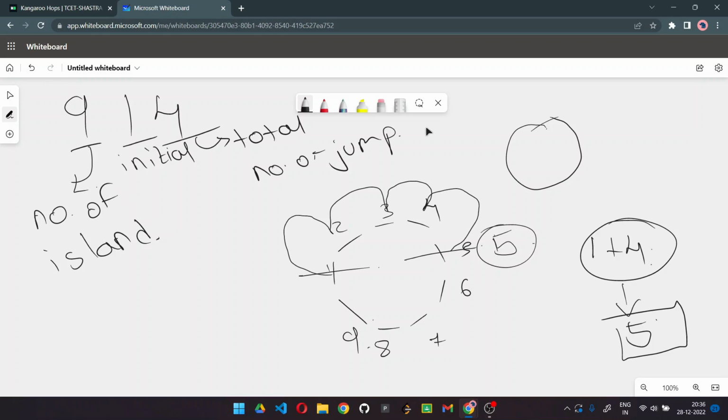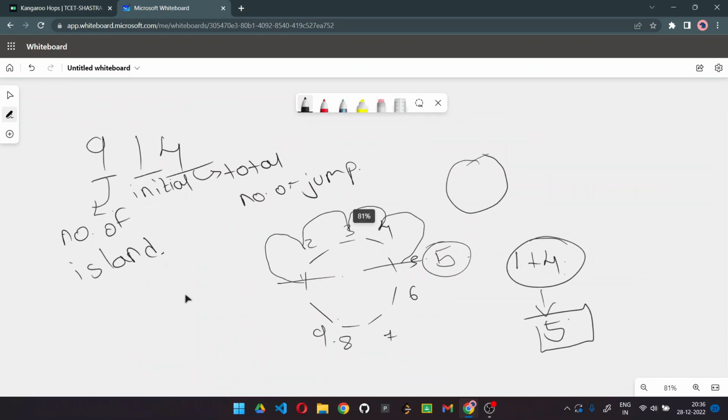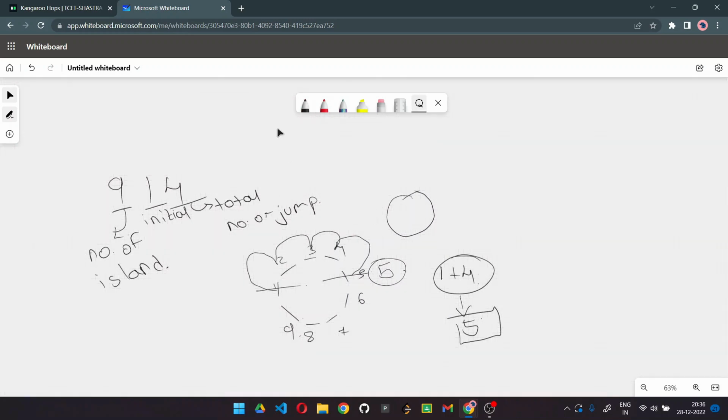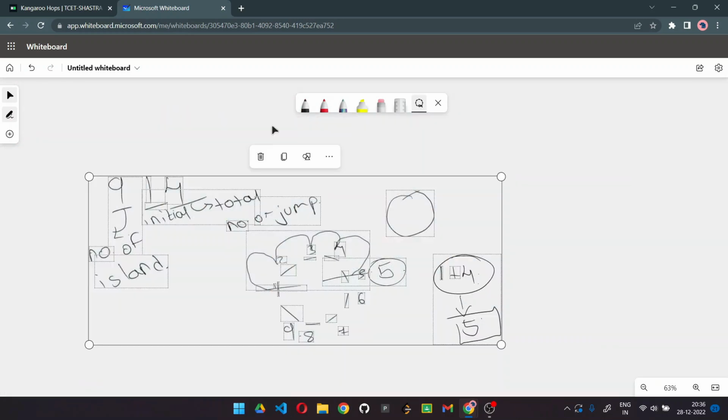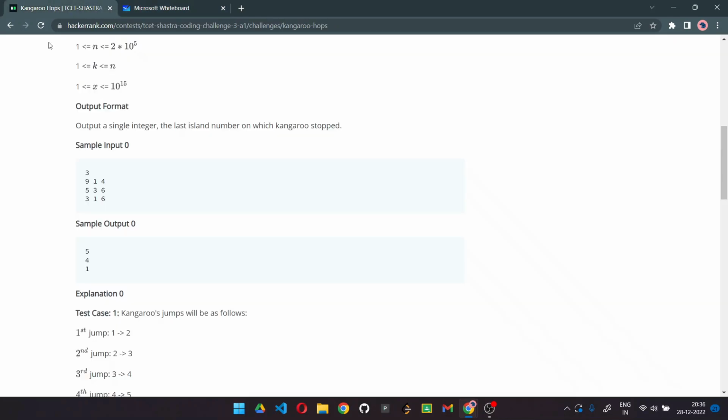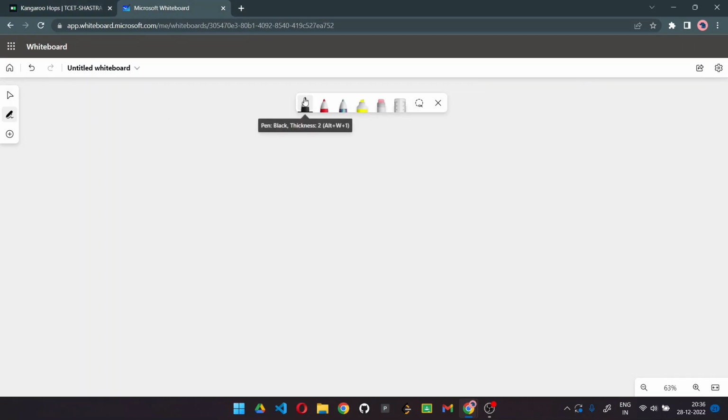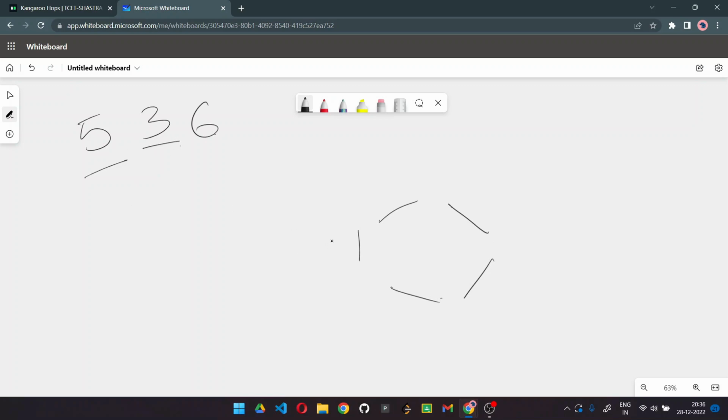Now let's go for one more example. Let me erase it out. The next example is 5 3 6. We have five islands: one, two, three, four, five. Initially, the kangaroo is present at the third island. Here our initial position of the kangaroo is island 3.